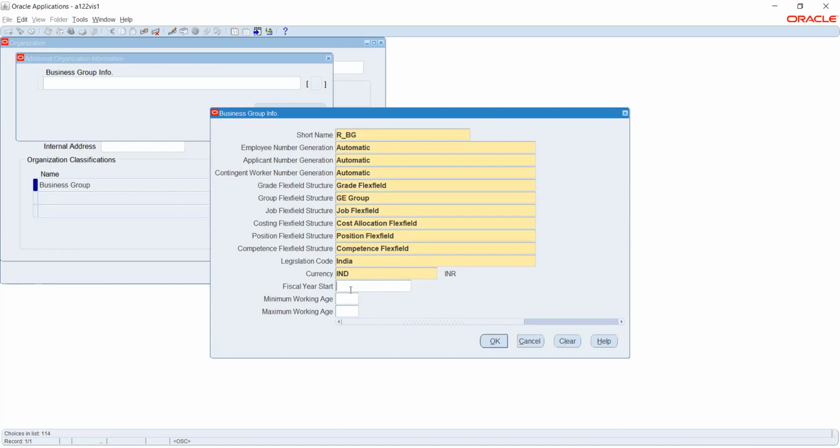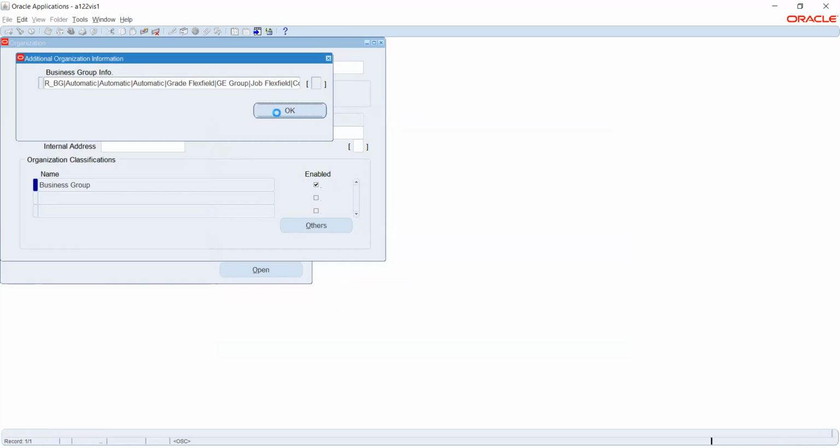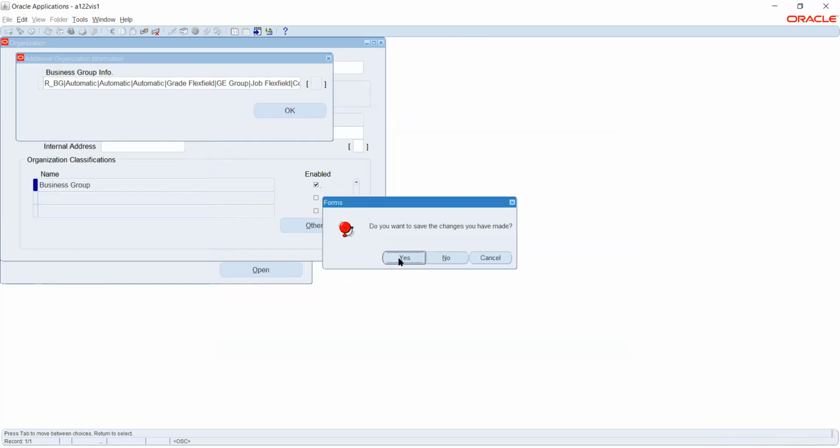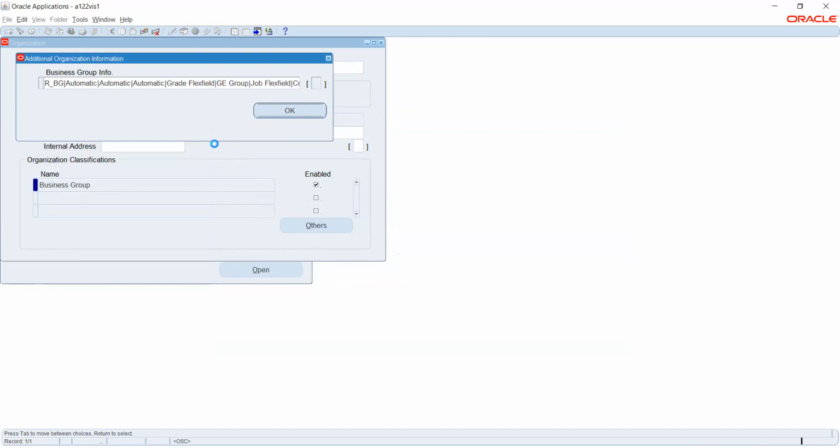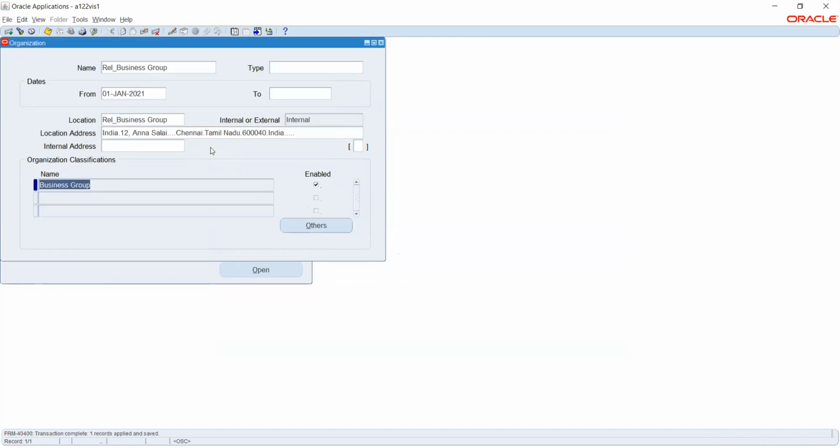So that's about it. As I said, these are optional information: the fiscal year and the minimum working age and this. This is not mandatory, so I'm just leaving it. So now we are done with business group creation.